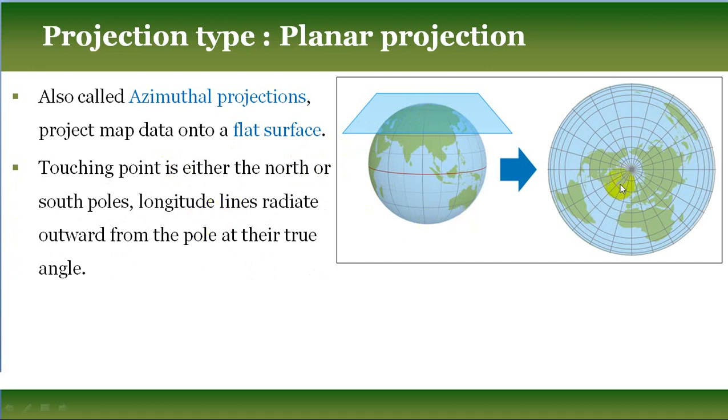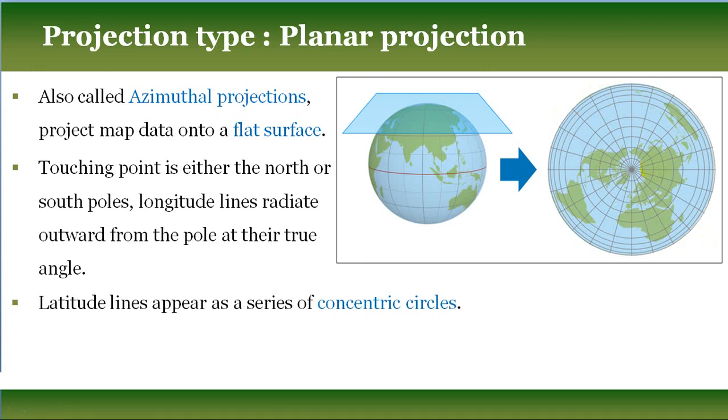These are the longitude lines, which radiate outward from the north pole at their true angle, and those concentric circles are latitude lines. Latitude lines appear as a series of concentric circles. In the case of planar projection, distortion increases north and south of the standard parallel.